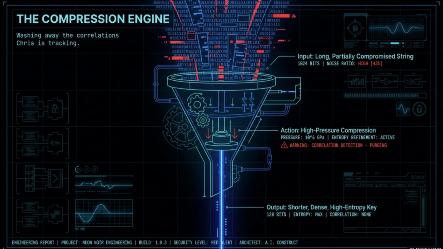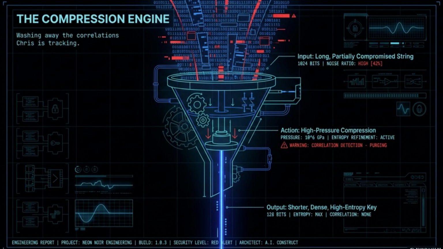As the data enters the funnel, it undergoes high-pressure compression. We are applying a mathematical pressure of 10 to the 6th GPa to force entropy refinement. Notice the system alert: correlation detection, purging. This is the engine actively stripping away the patterned vulnerabilities Chris relies on for prediction.